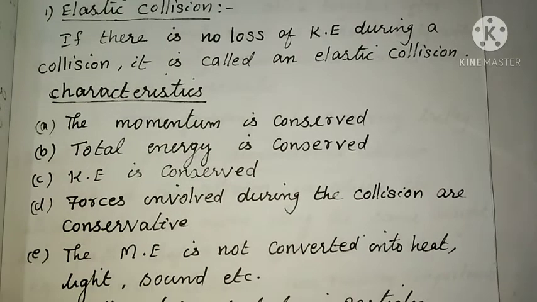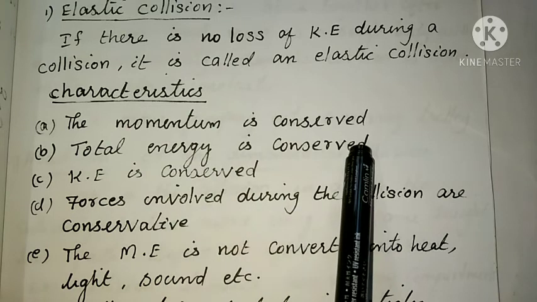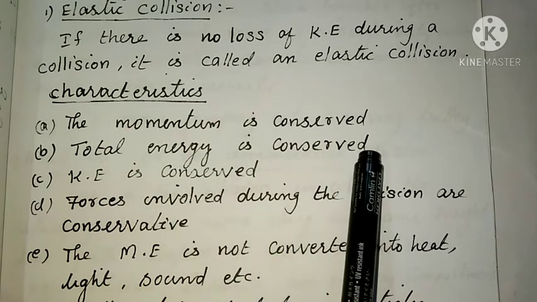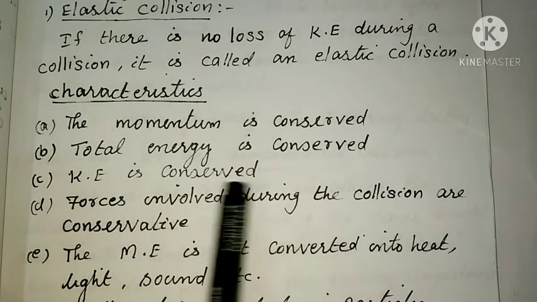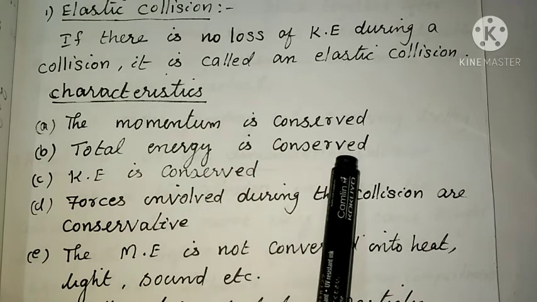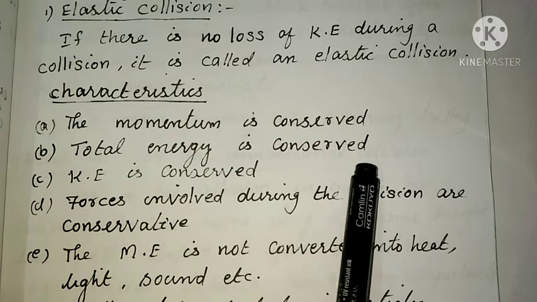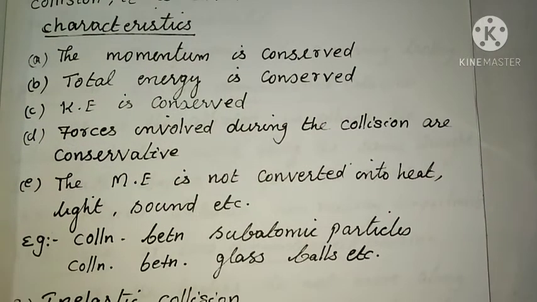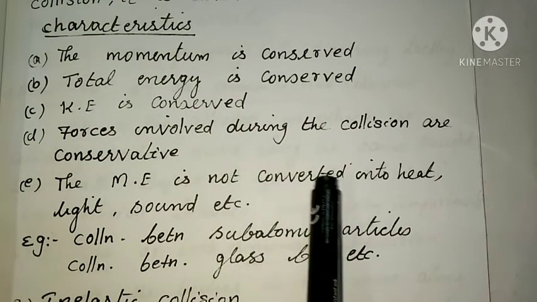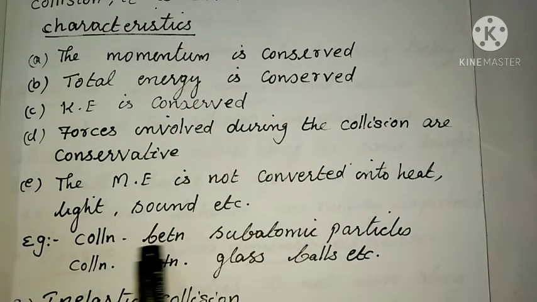Then there are the important characteristics of the elastic collision. Momentum is conserved. That is, before collision and after collision, the momentum is constant. Kinetic energy is conserved. So the total energy is also conserved, that is, potential energy plus kinetic energy is conserved. And the forces involved during the collision are conservative. That is, the work done in a cyclic process is equal to 0. And the mechanical energy is not converted into heat, light, sound, etc.